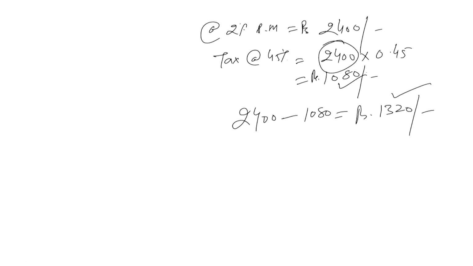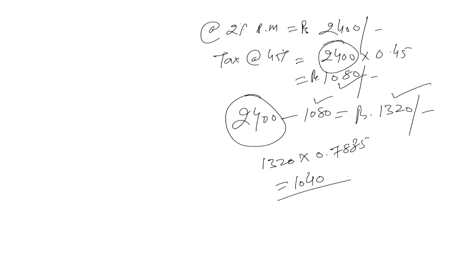So it means there is no loss of present value to the government. 1080 means 1080, but the 2,400 is coming to him after 12 months. Out of this he has already paid 1080 as tax to the government 12 months back. So in fact he is receiving 1320. Now you calculate the present value of this 1320 into 0.7885, which is the factor here. If you calculate this, it works out as 1040.